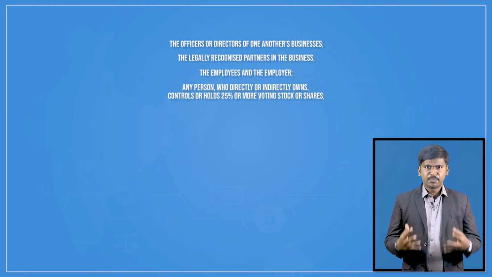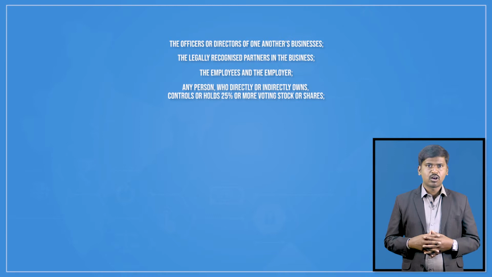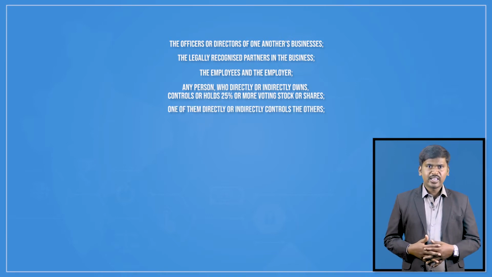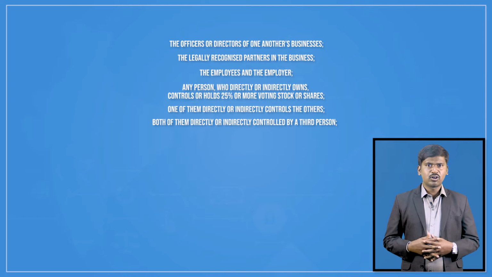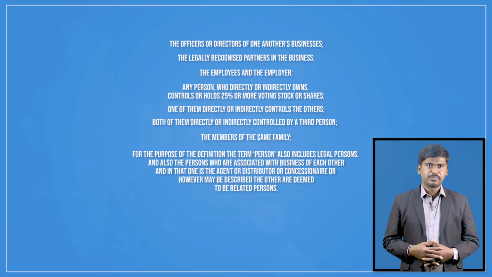Number 4, any person directly or indirectly owns, controls or holds 25% or more of the voting stock or shares. Next, one of them directly or indirectly controls the other. Next, both of them are directly or indirectly controlled by a third person. The last one is that they are members of the same family.